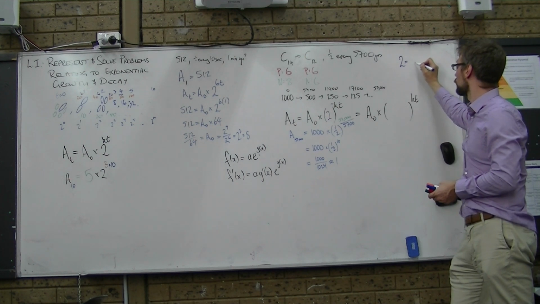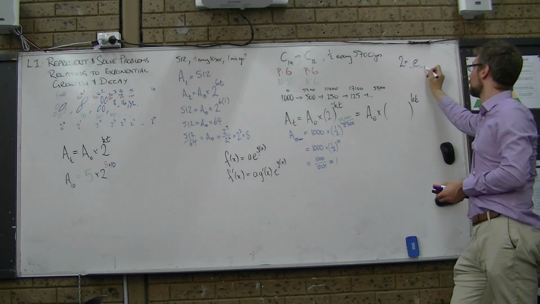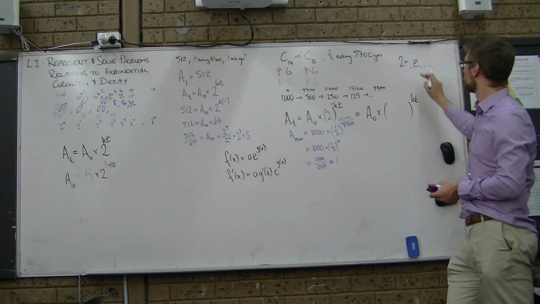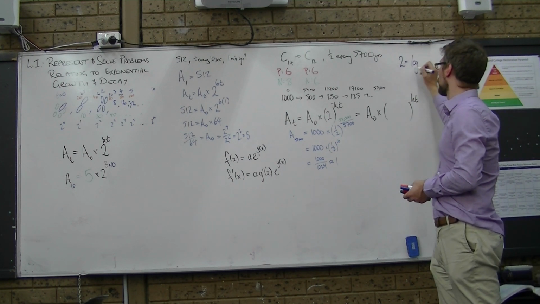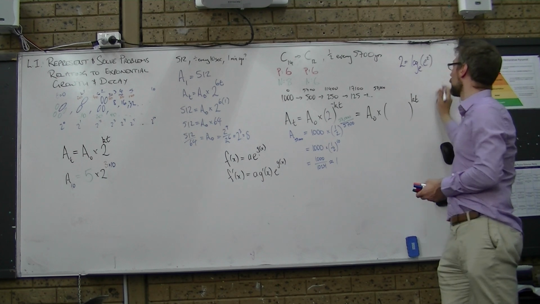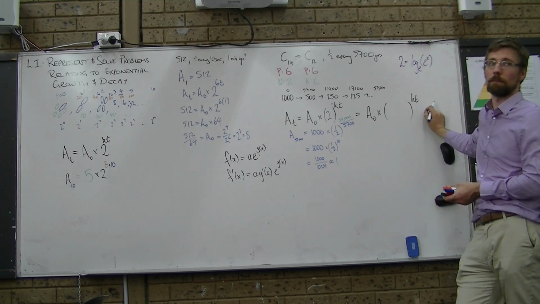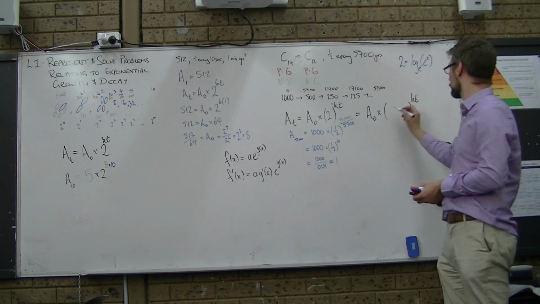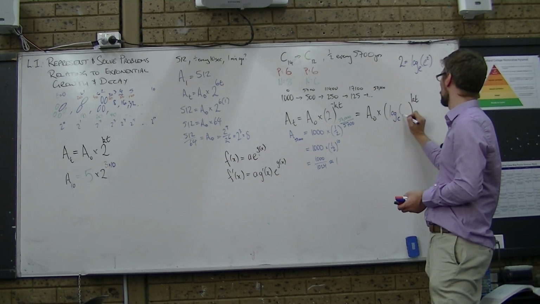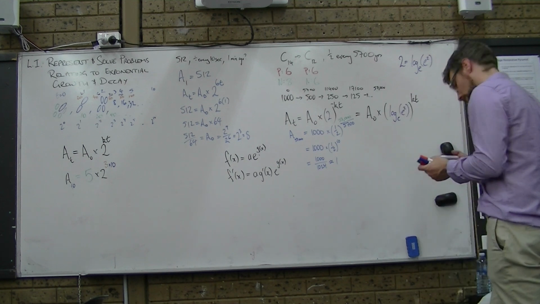How can I bring that in terms of E? Well, if I go log base E of E squared, that would be 2, right? So maybe we can fiddle around with this a bit. So we go log base E of E squared in there.